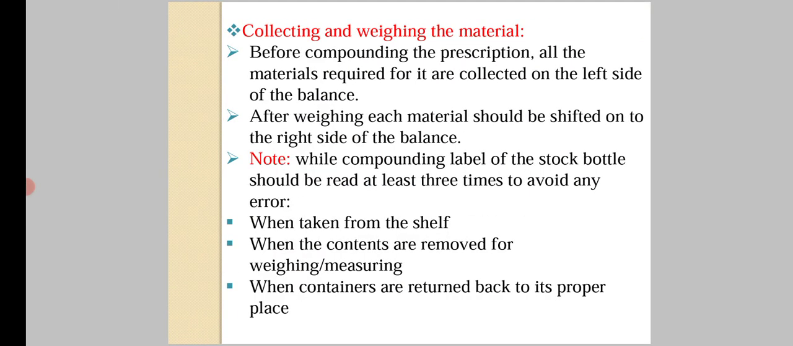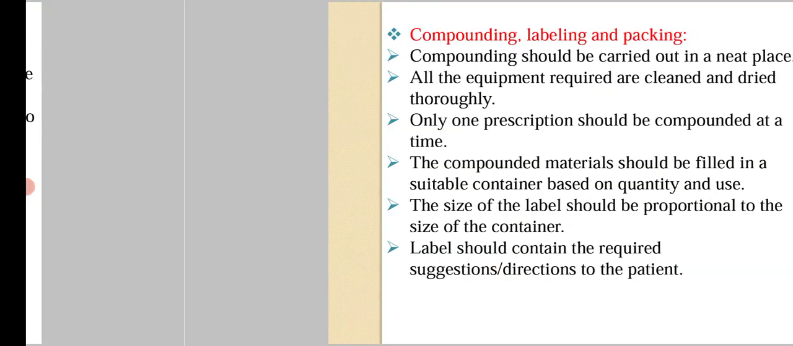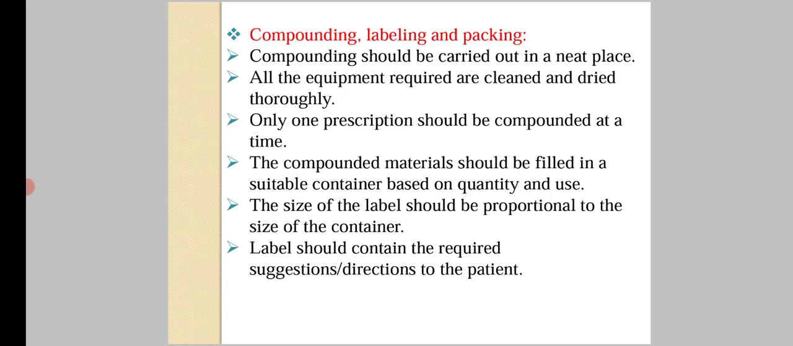Next part is collecting and weighing the material. Before compounding the prescription, all the materials which are required for the compounding of the medication should be collected on the left side of the balance. After weighing, each material should be shifted onto the right side of the balance. Note: while compounding, label of the stock bottle should be read at least 3 times to avoid any error. When taken from the shelf, when the contents are removed for weighing, measuring, when containers are returned back to its proper place. Next is compounding, labeling and packaging.